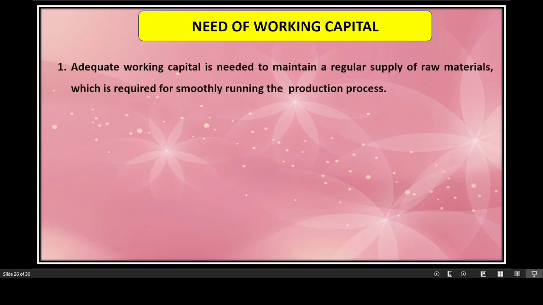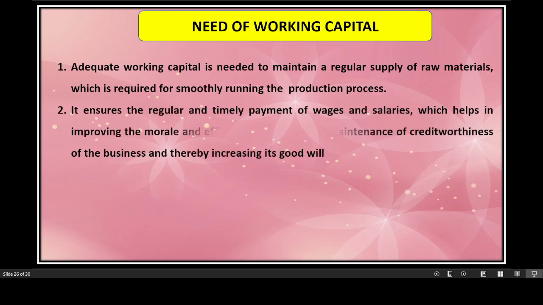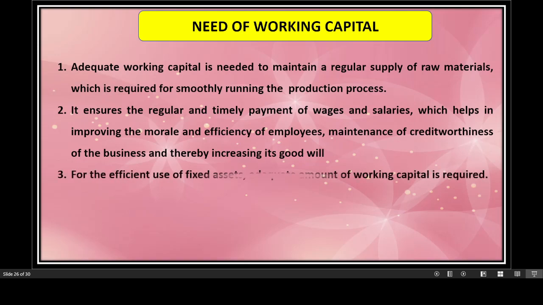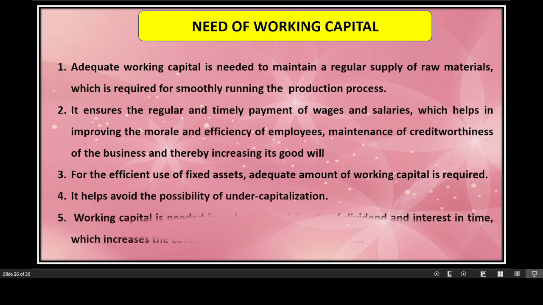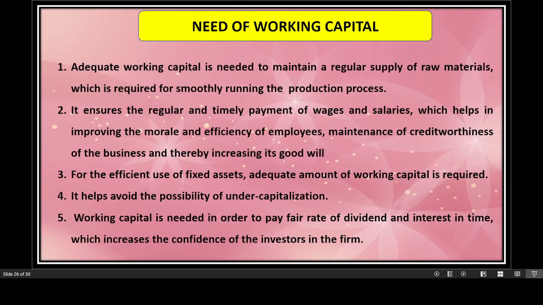Now, the need of the working capital. It is very important that a company must maintain adequate working capital so as to maintain a regular supply of raw materials which is required for the smooth running of the production process. That means for smoothly running the production process, you need the continuous supply of raw material, and for procuring the raw material, you need an adequate amount of working capital. It ensures the regular and timely payment of wages and salaries of the people who are working under you, which helps in improving the morale and efficiency of the employees, which ultimately helps to maintain the creditworthiness of the business and thereby increases the goodwill.